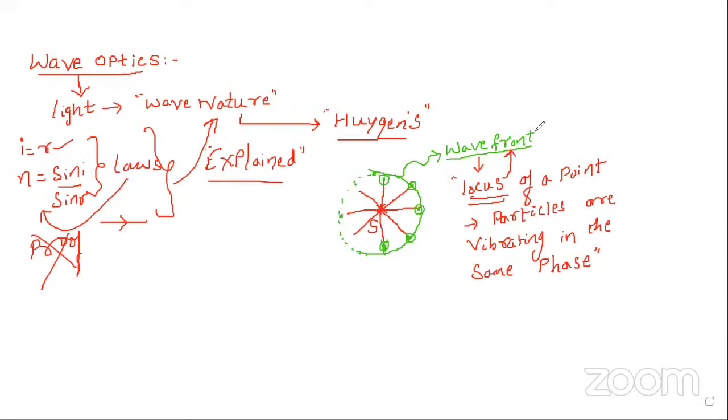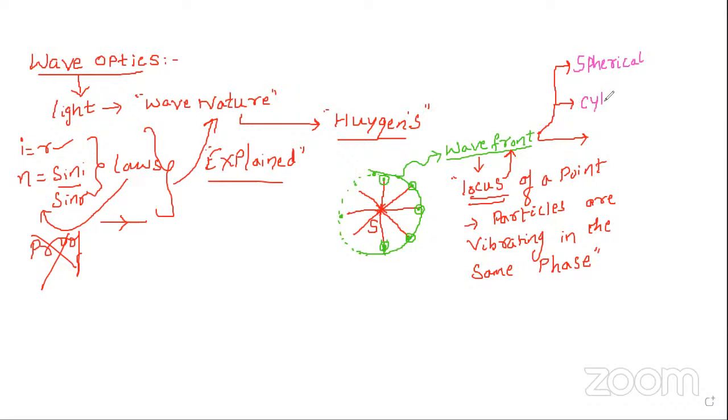This wavefront is going to be classified into three types. One is called the spherical wavefront.